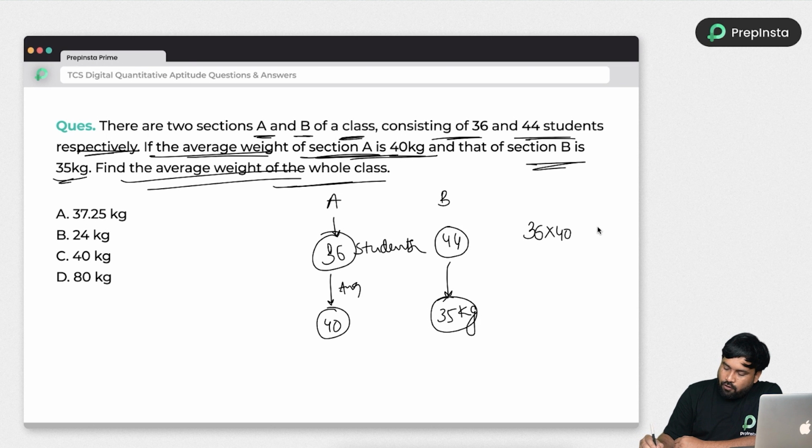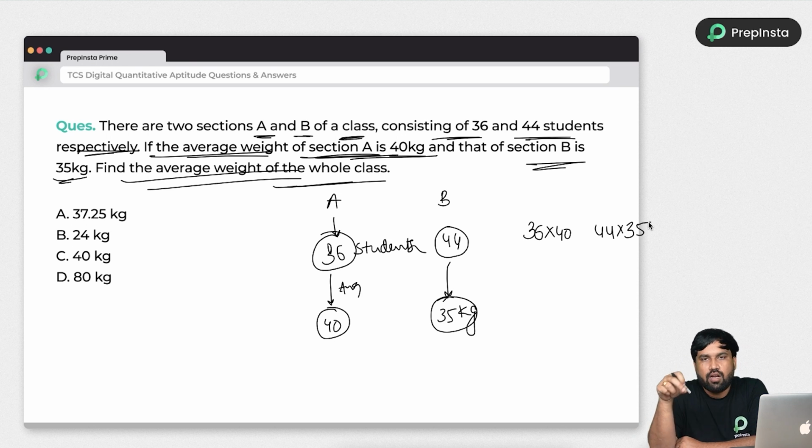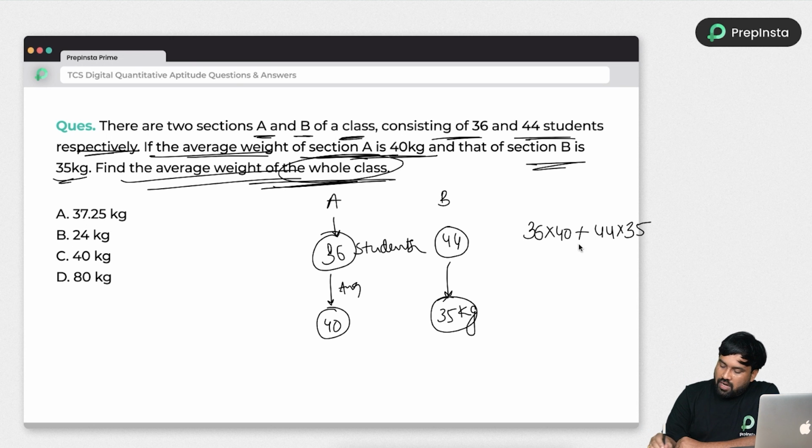And section B, 44 students, 35 kgs average means 44 into 35 is the total weight. To get the whole class average, you add the weights and divide by the total number of students. So what is the strength of the two classes? 36 and 44, so 80.